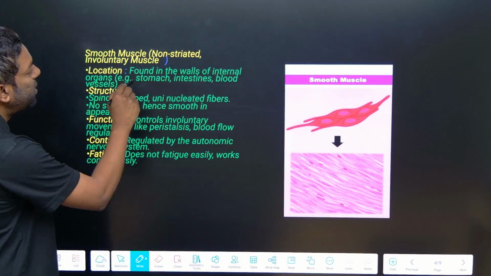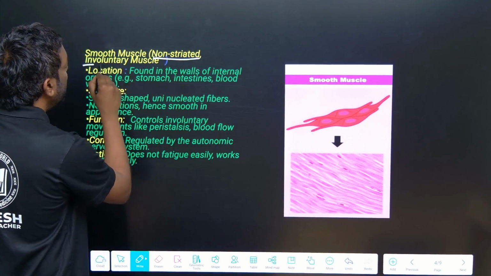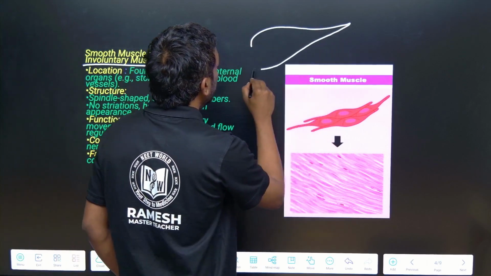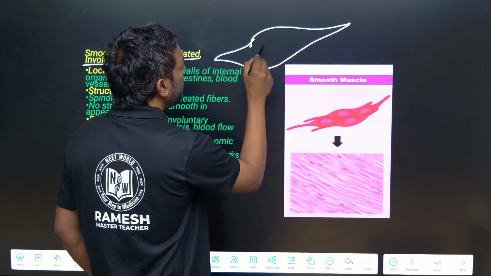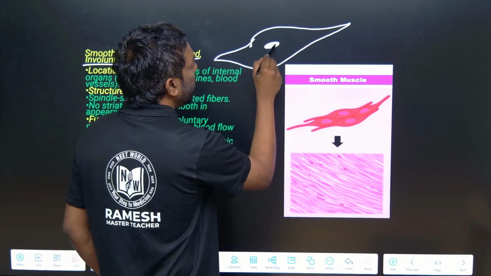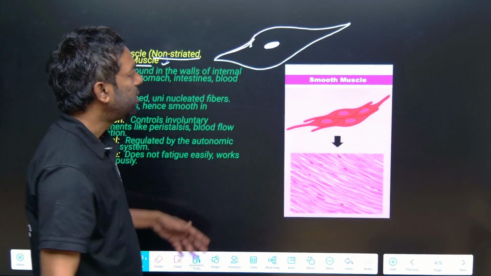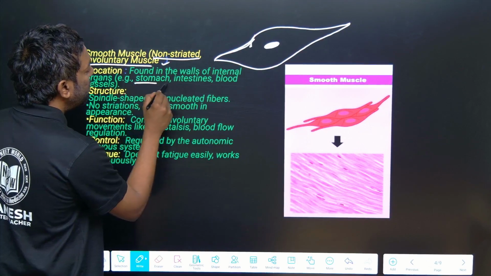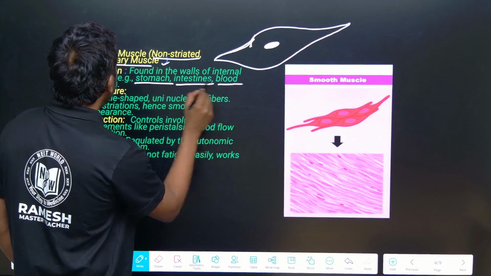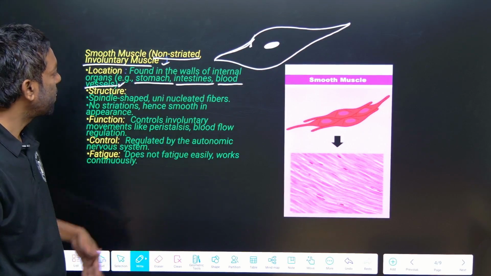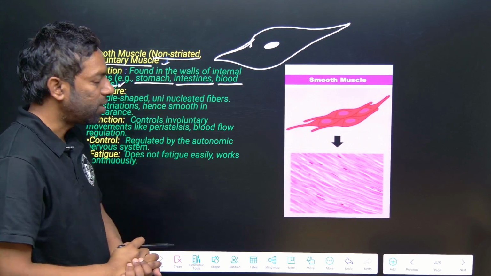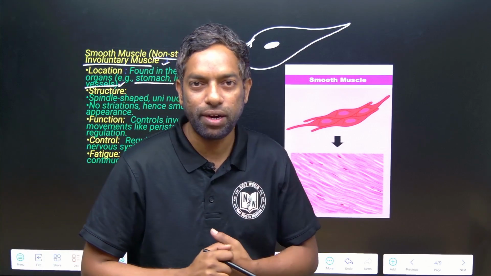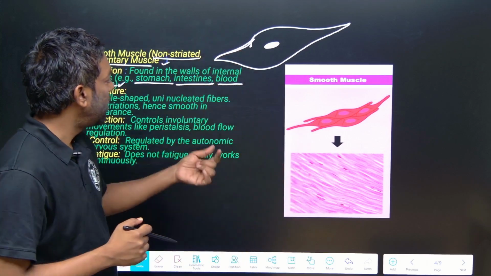Smooth muscle is non-striated and involuntary. It looks like this, with a nucleus. This is the smooth muscle. It is located in the stomach, intestine and blood vessels, mainly in the walls of internal organs. So, we cannot control it.